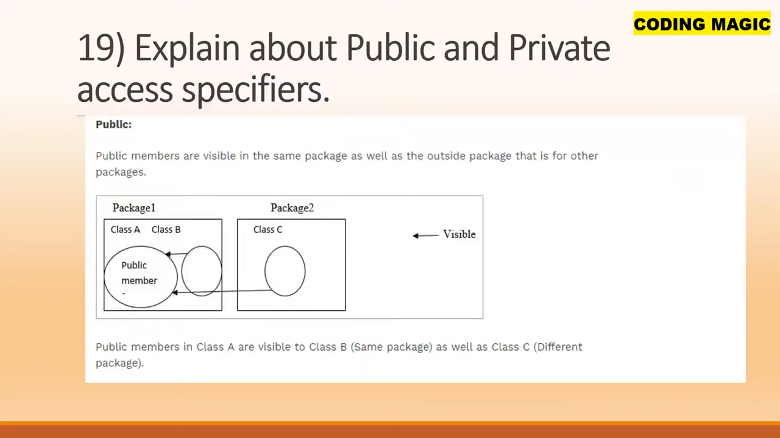Explain about public and private access specifiers. Public members are visible in the same package as well as outside the package, that is for other packages. As you can see, in package 1 we have class A and class B, and if the member is public, class B in the same package can see it, and in a different package, package 2, class C can also refer to the public member. Public members in class A are visible to class B as well as class C in a different package.